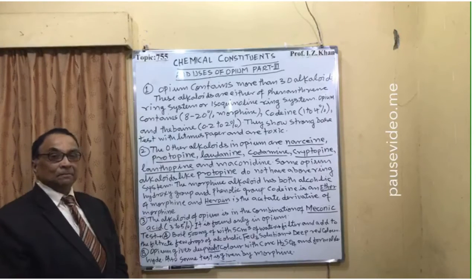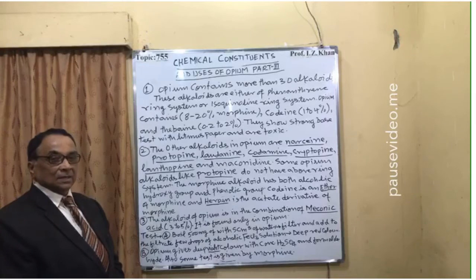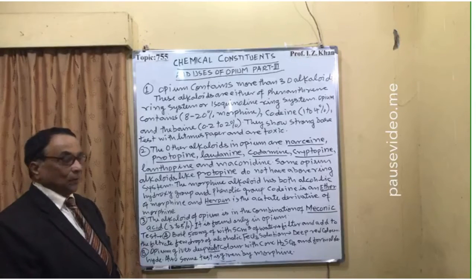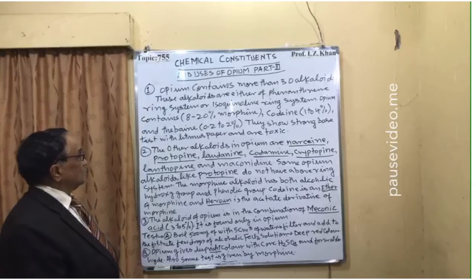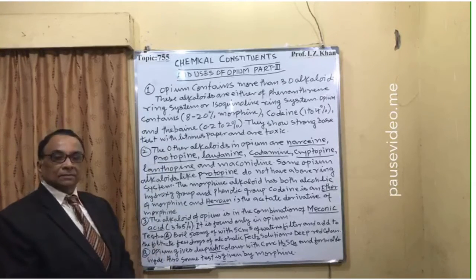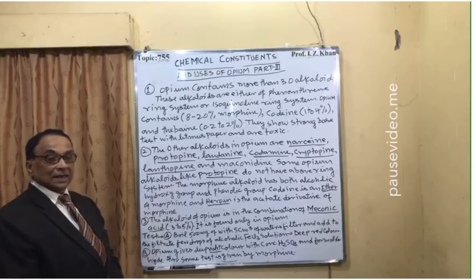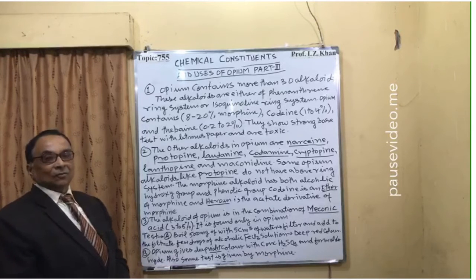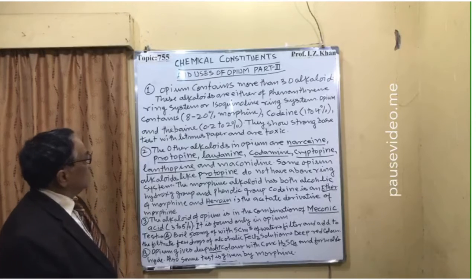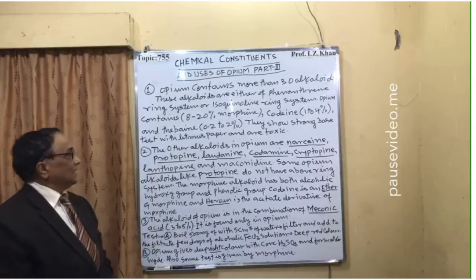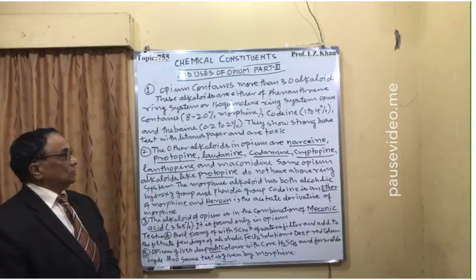It depends upon the variety of the species of the opium. And it contains codeine, that is 1 to 4%. Codeine is the ether of morphine. Structurally they are the same, only the difference is that one oxygen linkage is in the form of ether. And thebaine is 0.2 to 2%.